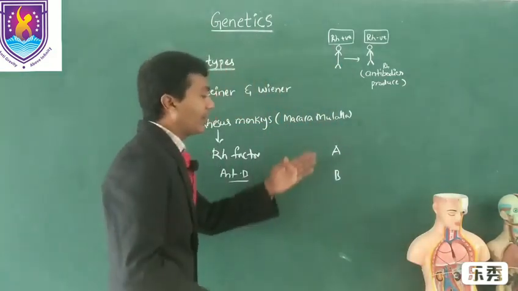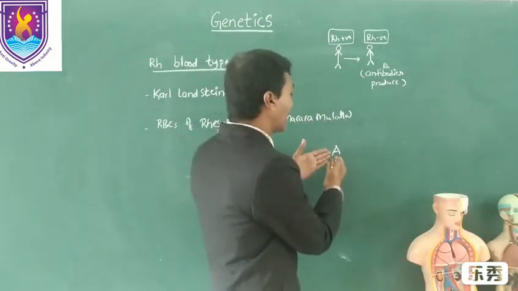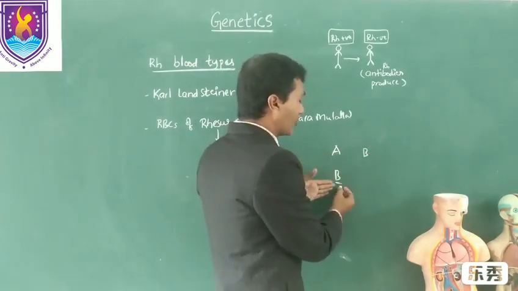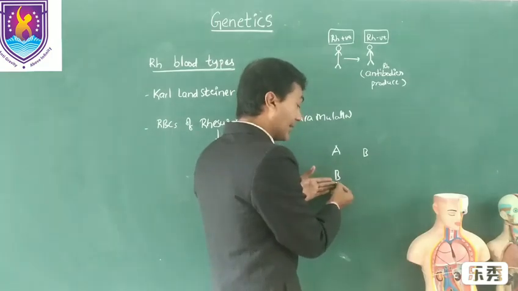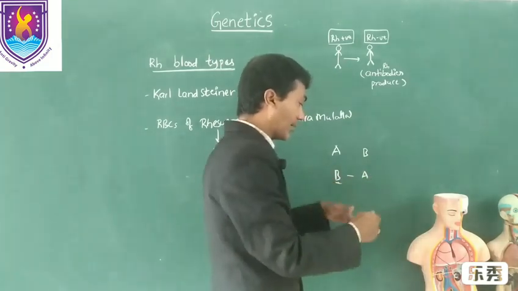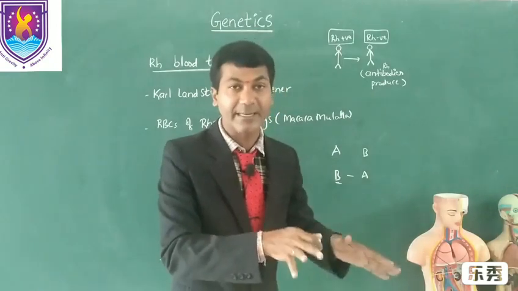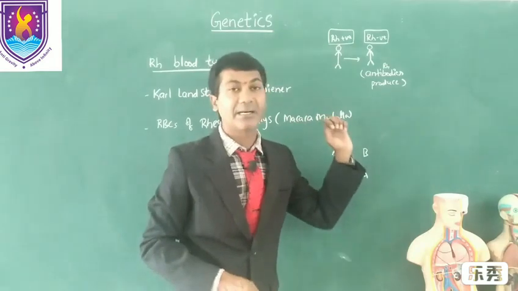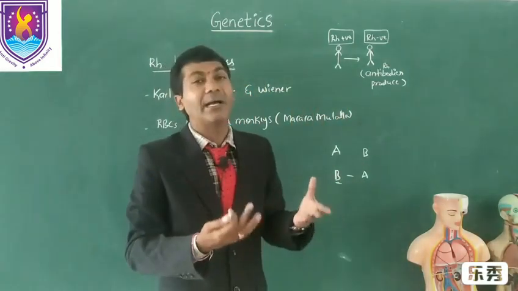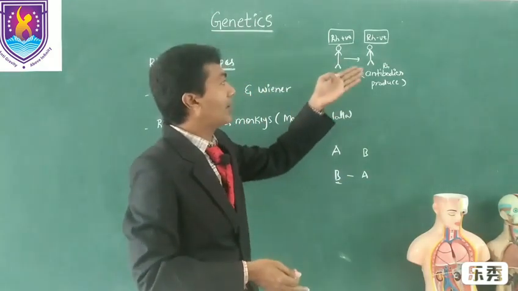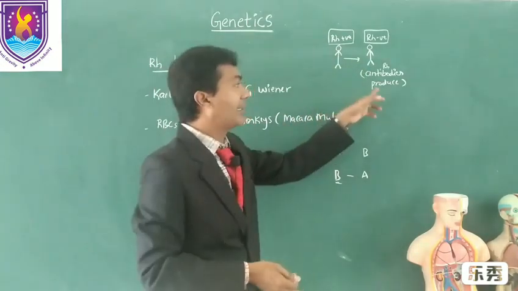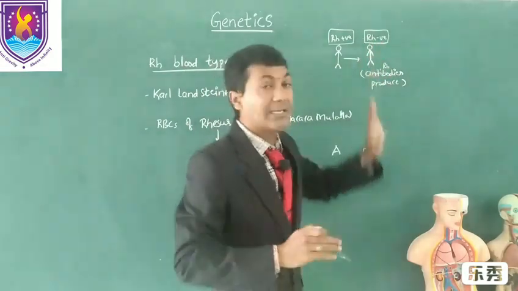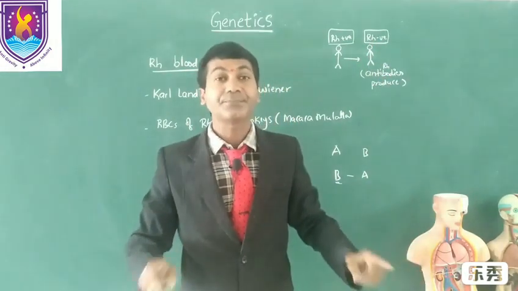So generally we have studied that people with A antigen have B antibodies in their plasma. People with B antigen have A antibodies, right? But the people who have antigens won't have the corresponding antibodies, and for people not having the Rh antigen, naturally no antibodies are found. Rh antibodies are not found naturally in any human being.